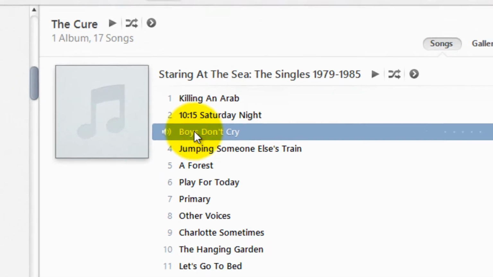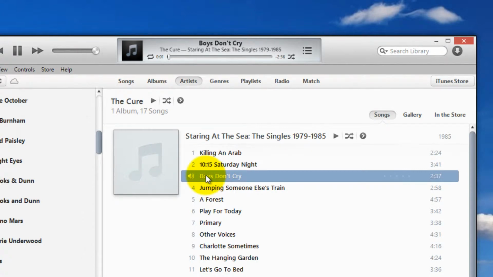to find the spot where you want to start the ringtone off. Just give me a minute. We'll start at the beginning. Okay, so 23.